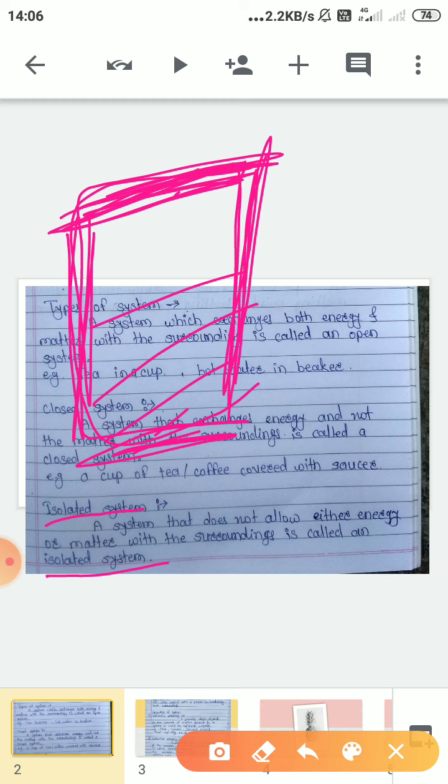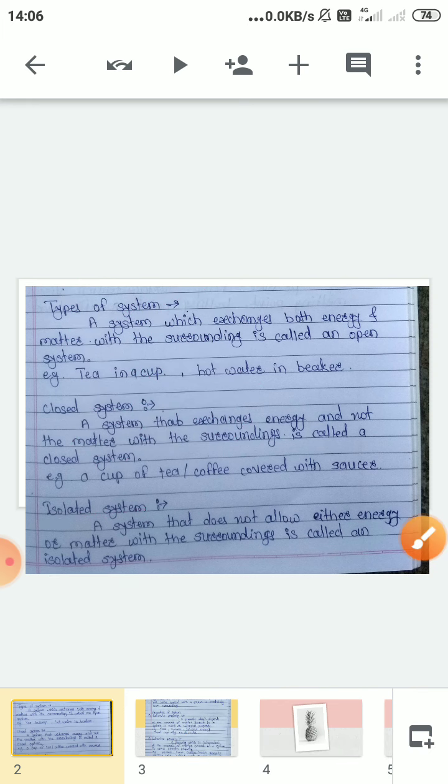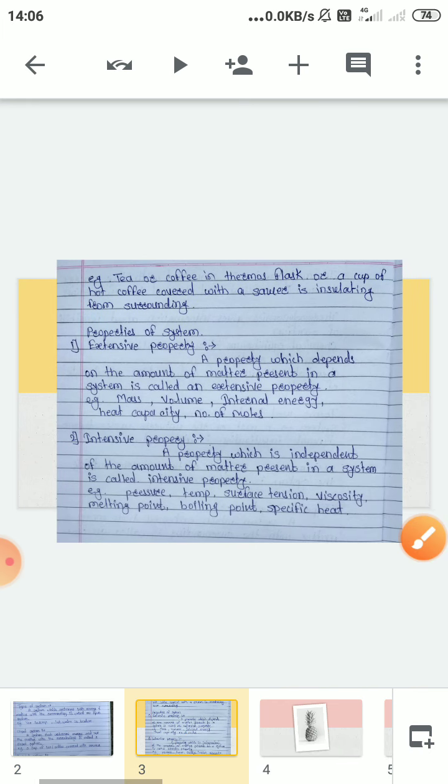There will not be exchange of matter with the surrounding, and therefore any hot material in an insulated system is called an isolated system. After this we are going to see properties of system.